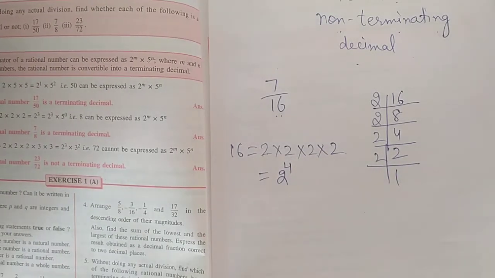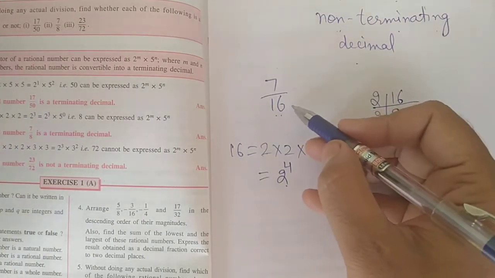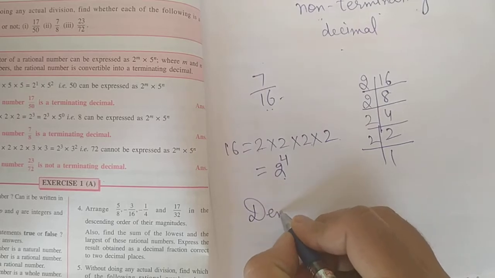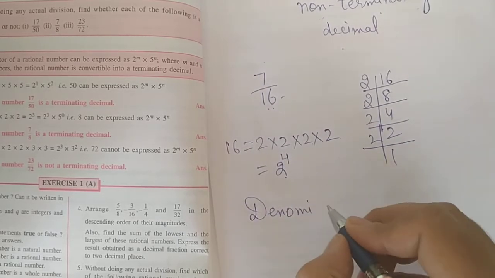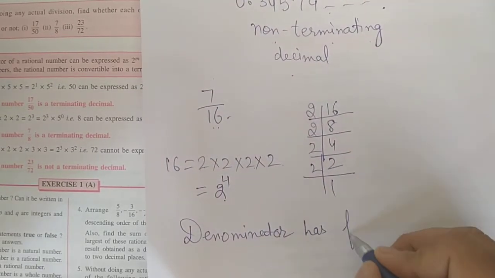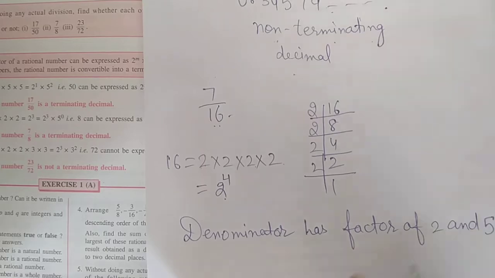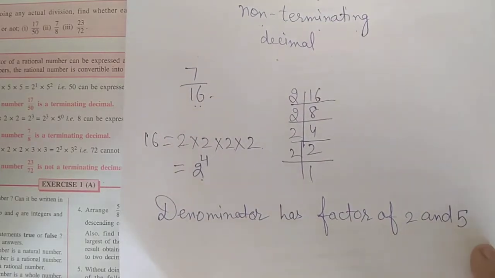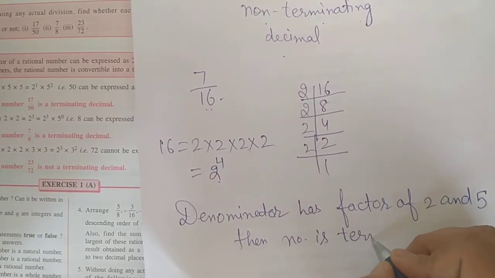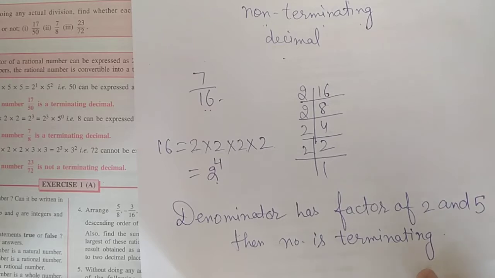If your denominator has factors of 2 and 5, means the denominator contains 2 and 5, then the number has a terminating decimal representation.